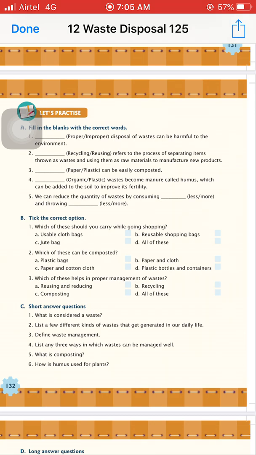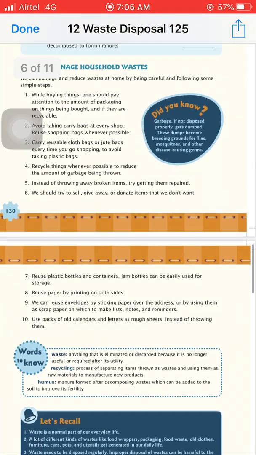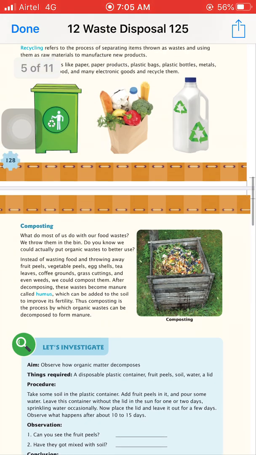Third one is which of these help in proper management of waste? So these all are the important methods to manage the waste. Okay, so the answer is all of these. I hope you will understand this chapter very well. Okay.